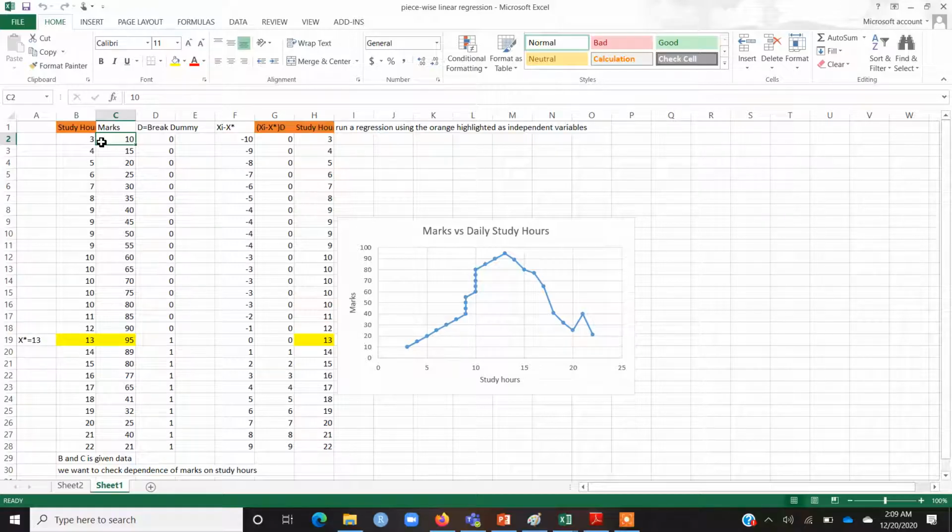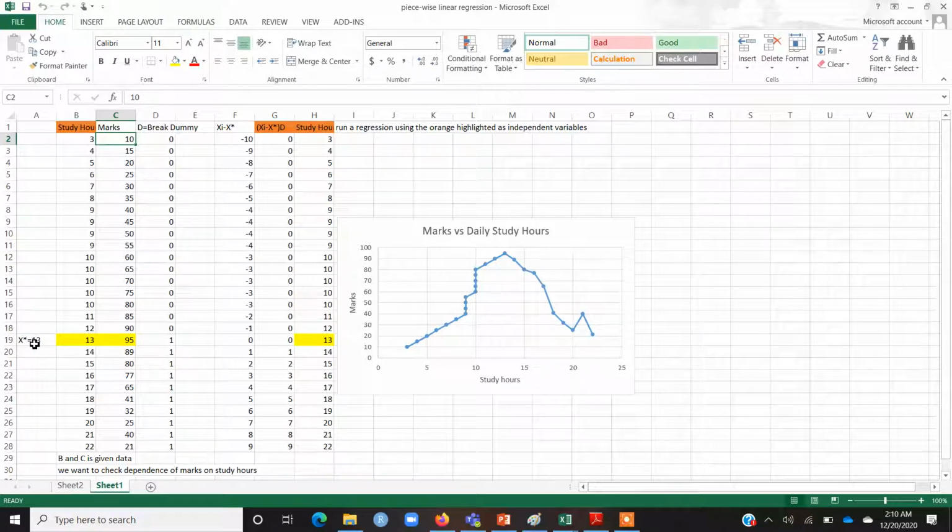So let's say we have data on marks and study hours of different students, and we plot that data where marks are on the y-axis and study hours are on the x-axis. You can see that generally if you are studying more your marks are increasing, but then there is a point of saturation after which if you start studying more your marks are decreasing. If I just click here, you can see that this is the point where study hours are equal to 13.